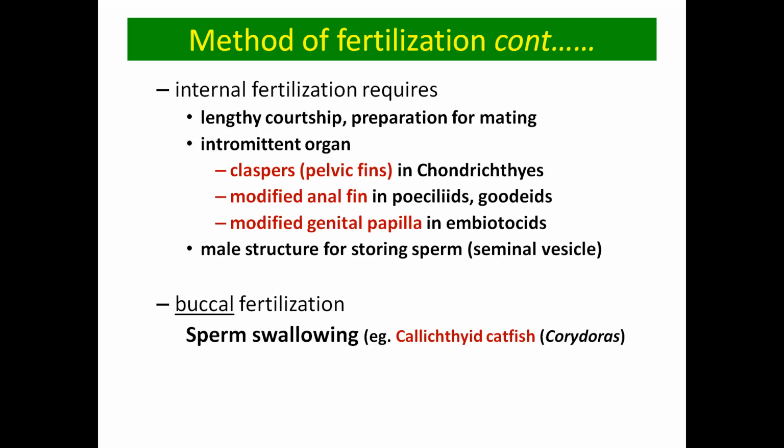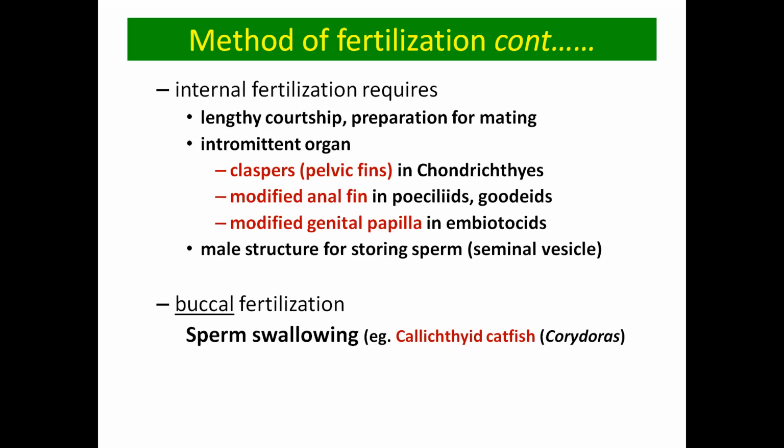Then a modified anal fin is found in some teleost fishes also, like poeciliids and gobies, and some have a modified genital papilla, like in embiotocids. They also need a sperm-storing structure when the fertilization method is internal, like the seminal vesicle in the male.